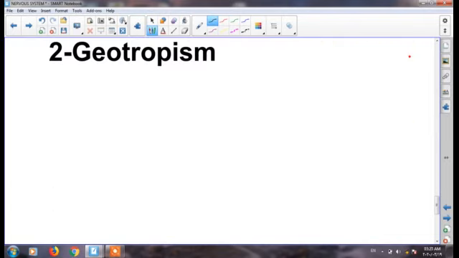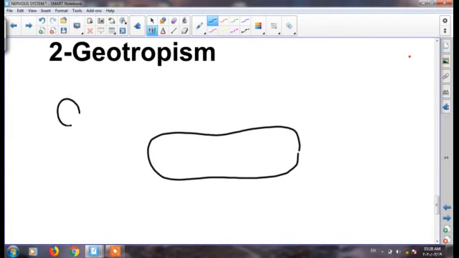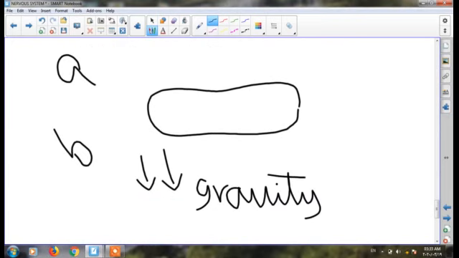The second type of tropism is called geotropism, and the factor in this case is gravity. We bring a seedling and put it in a horizontal position by this way. Also, this is side A and side B, and gravity is found at side B, because gravity is found in the center of the earth. So gravity is not on both sides, but it faces side B only. Do you think the concentration of oxygen in both sides A and B stays the same?